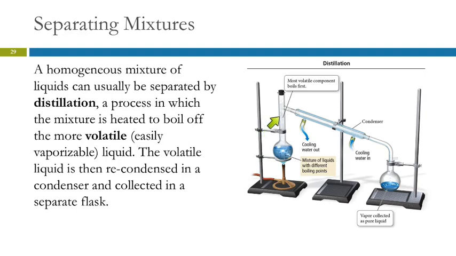We heat this mixture, and the substance with the lowest boiling point will vaporize sooner, and so it will go into the gas state. We want to collect that, so we're not just going to let it float away. We're going to direct it through this tube called a condenser, which will take that gas and condense it back into a liquid. This is a double-walled tube, and we run cooling water through here to cool the gas down and cause it to condense. And then it runs down and we can collect it in here. So here's the higher boiling point liquid, and then what's left behind is the lower boiling point liquid. So taking advantage of differences in boiling points.